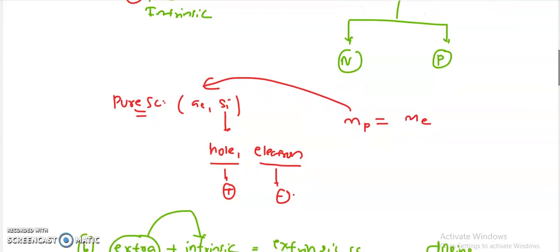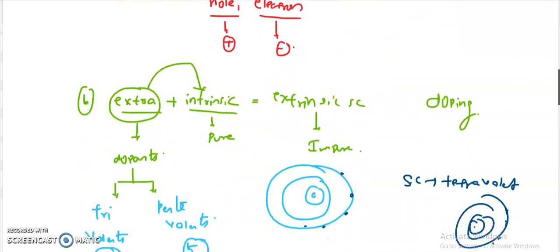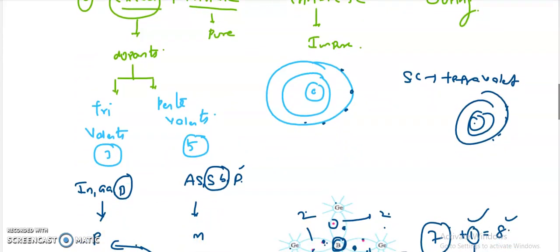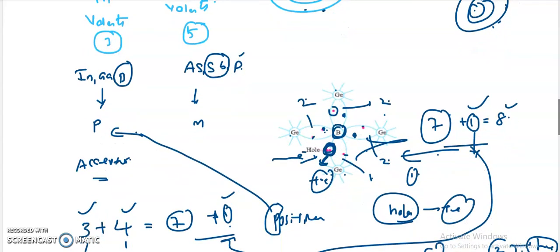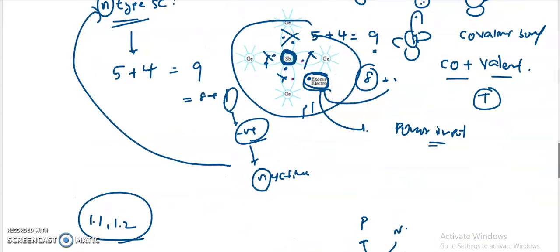The examples are germanium and silicon. And if the total number of holes and the total number of electrons are equal, that is also a definition of the intrinsic semiconductor. Coming to the extrinsic semiconductor, we dope something else into the intrinsic semiconductor. The dopants are of two types, trivalent and pentavalent. If trivalents are doped, it becomes a p-type, and if pentavalents are doped, it becomes the n-type.